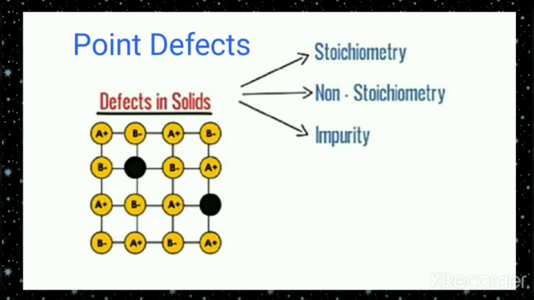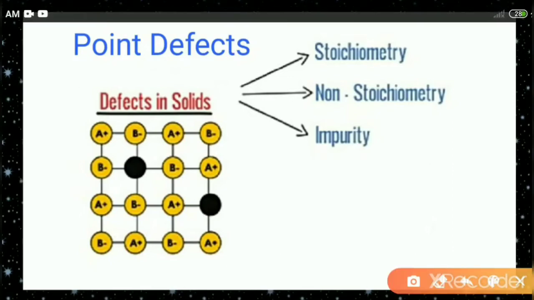As shown in the figure, some particles are missing from the crystal lattice. You can see here one particle is missing. Which particle should it be here? It should be B negative. B negative is missing from here. It is not there in the crystal lattice, and here one A plus is missing. That means now this crystal is not perfectly ordered, or we can say there is no perfect arrangement of points. So such a defect is called a point defect.